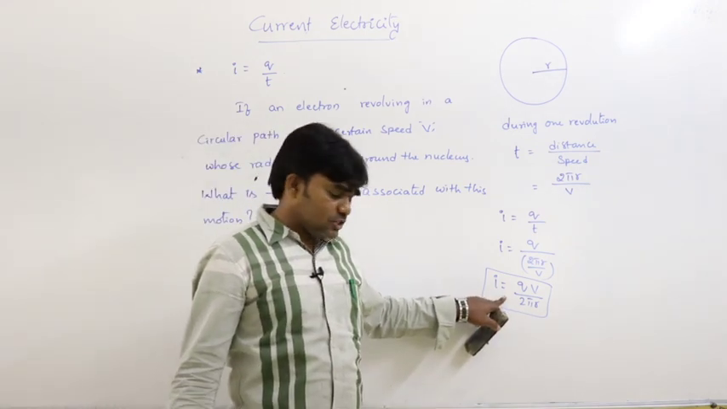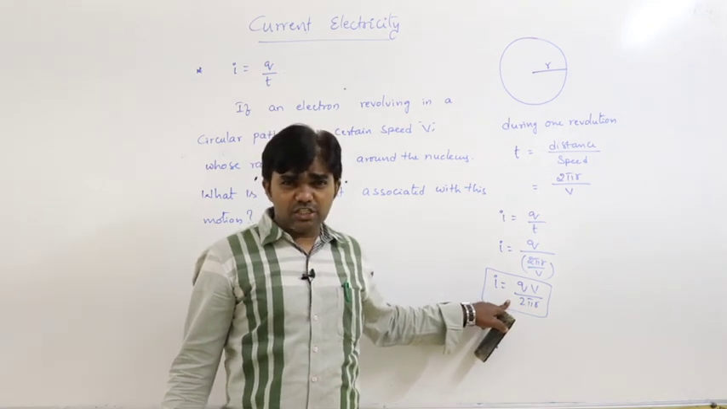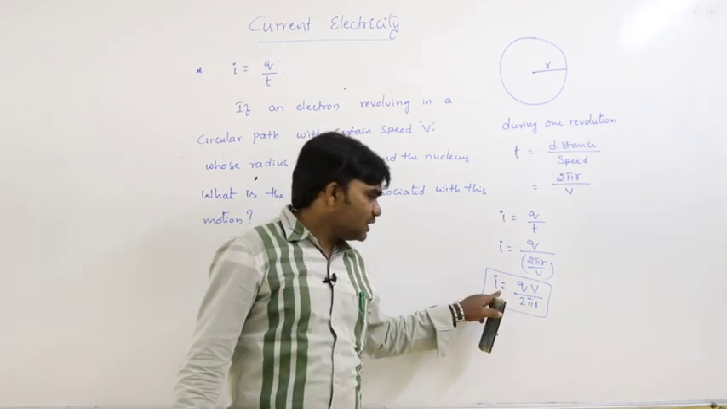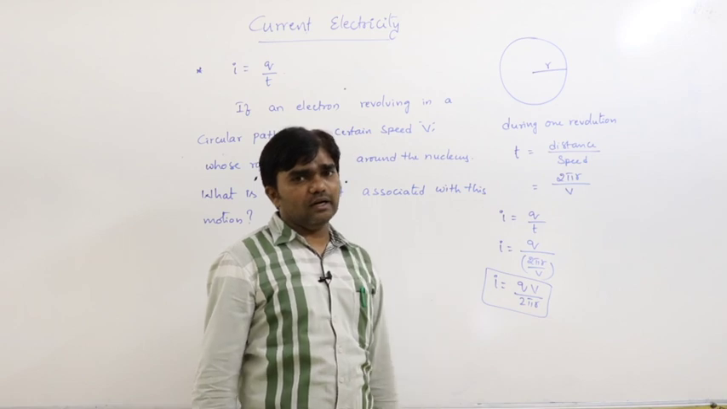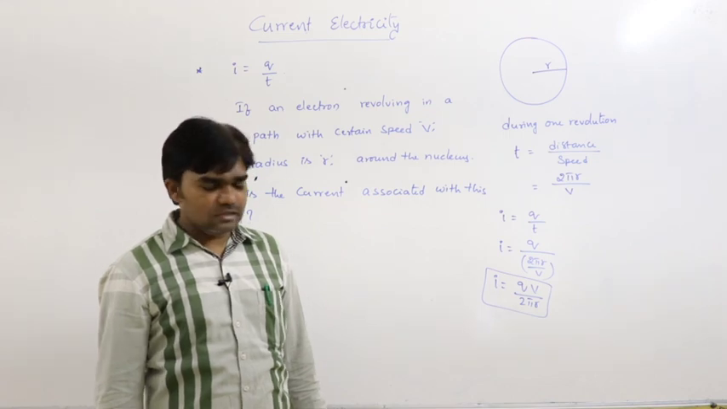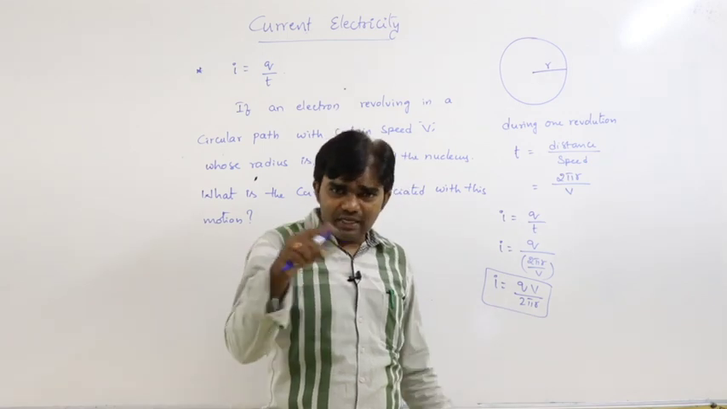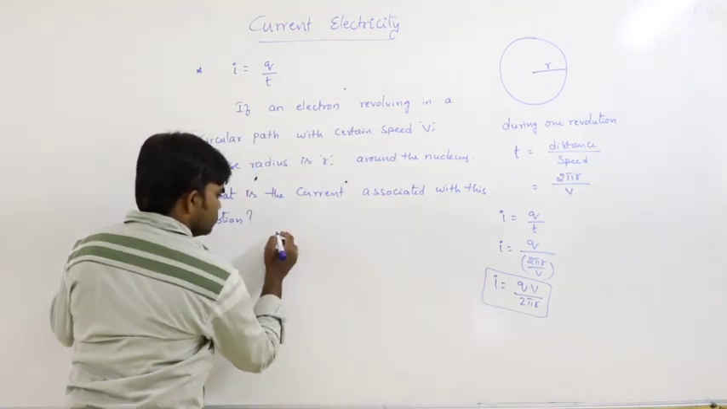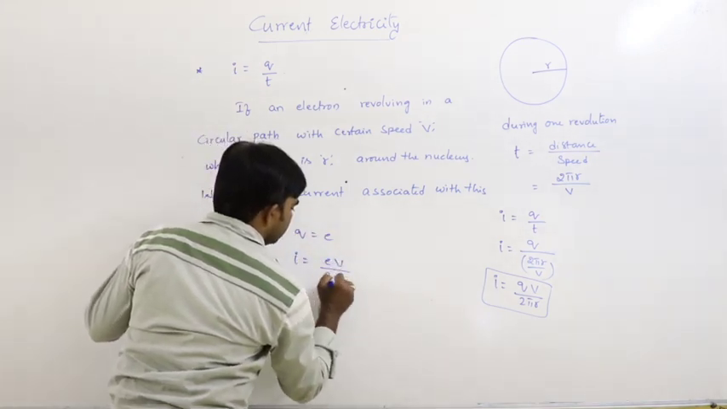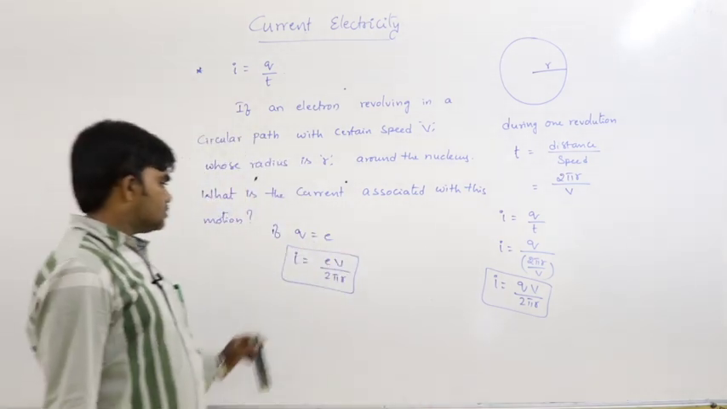This is the current associated with the motion of the electron around the nucleus, the motion of the charged particle revolving in a circular path. What is the current associated with that? qv by 2 pi r. Simple formula. So what is v? Speed of the charged particle. What is q? Charge of the charged particle. If it is the electron, q is nothing but e. So if q is equal to e, then I can be written as ev by 2 pi r.